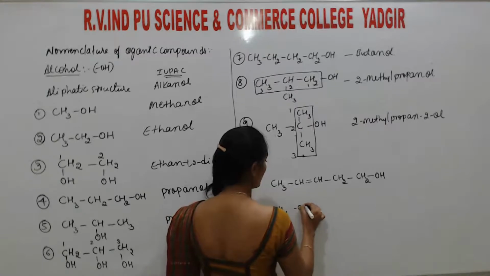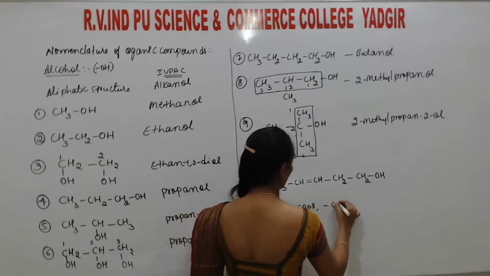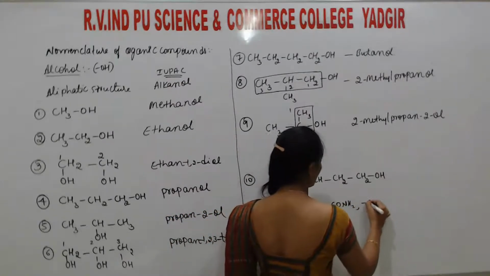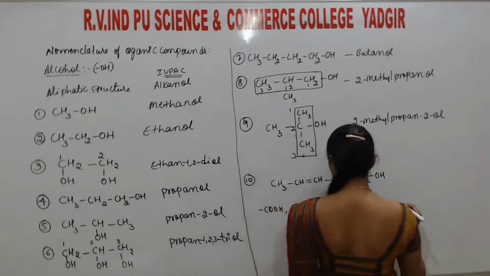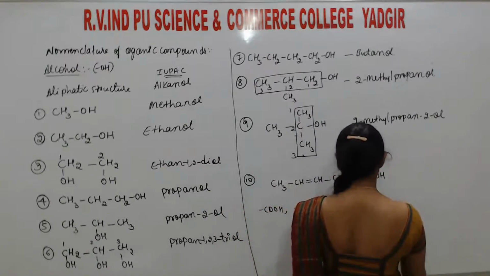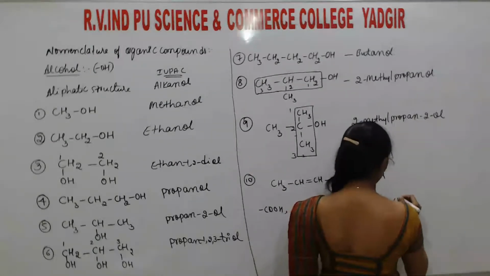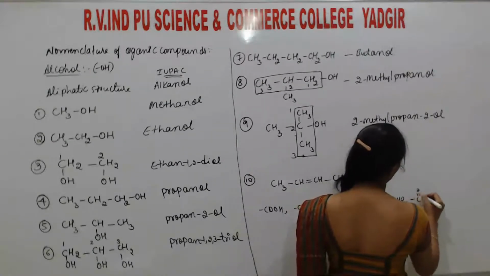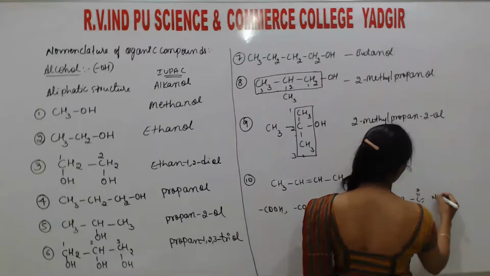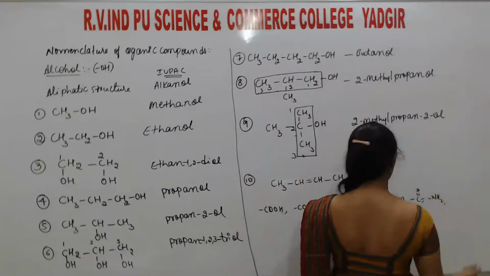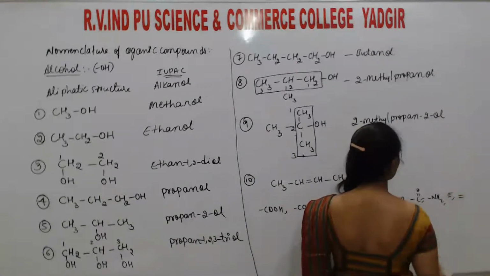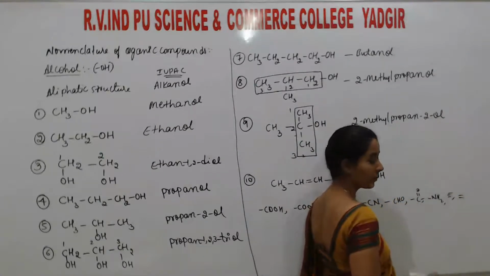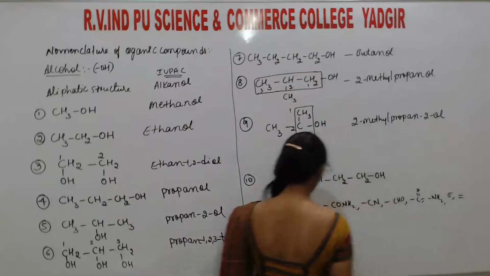Next COO, CONH2, CO, CN. Next CHO, next C double bond O, next NH2. Okay, next double bond, single, triple bond. Next is double bond, and next followed by